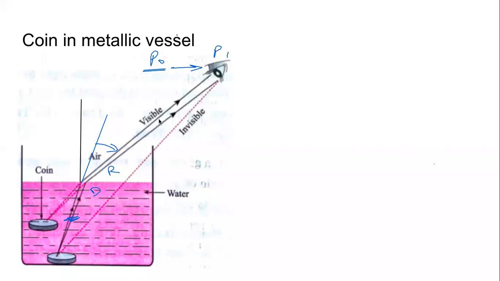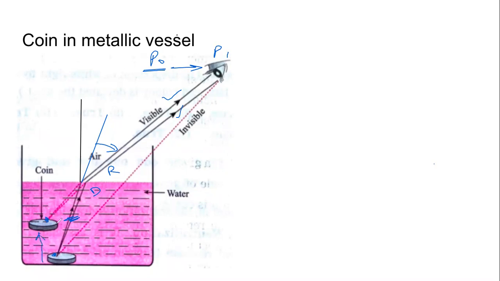Now, it appears to our eyes that these rays which are reaching our eyes, this ray, they seem to come from this place, not this place. That means to our eyes, it appears that the coin is at a higher level now.